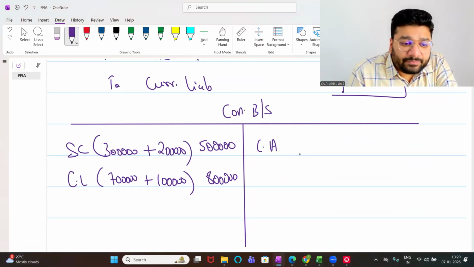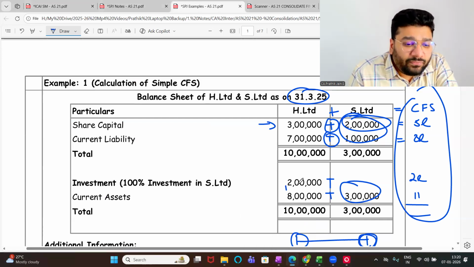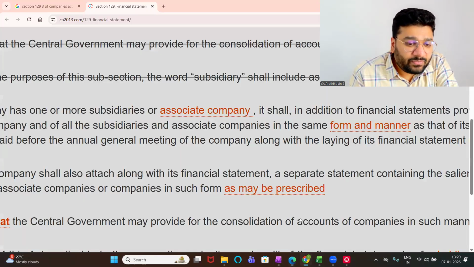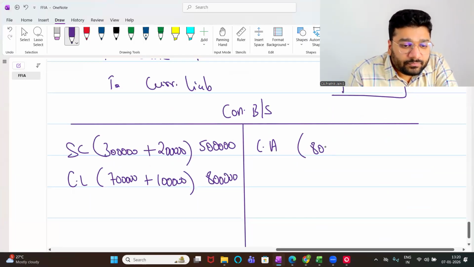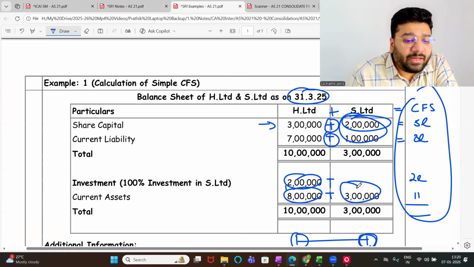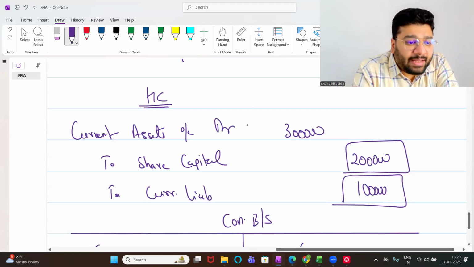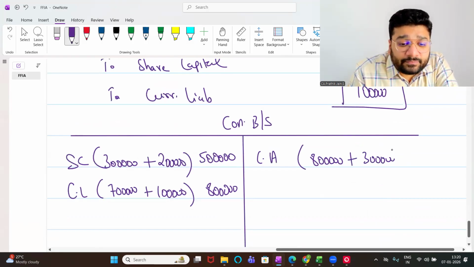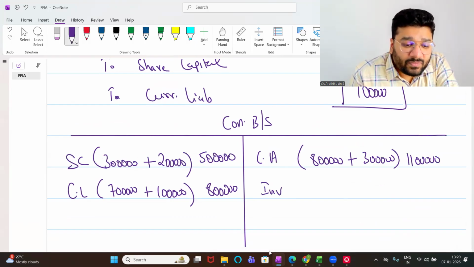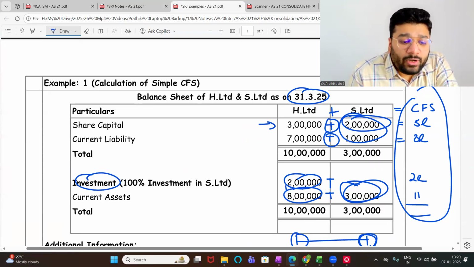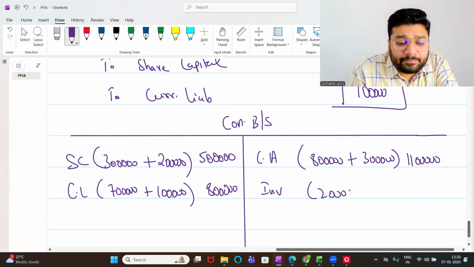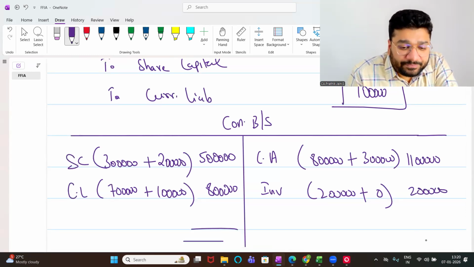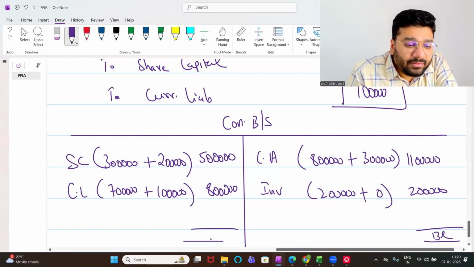How much is the current asset, people? Holding company is already having current asset of 2 lakh and 8 lakh. 8 lakh will put. How much is the current asset of the subsidiary? 3 lakh. You've given a debit of 3 lakh. Debit will increase your asset by 3 lakh. So plus 3 lakh. What is my total current asset? 11 lakh. Investment. Investment of holding is 2 lakh. Do we have any investment of subsidiary? No, zero. 2 lakh rupees. Can you please add and tell me the total, please? 13 lakh, 13 lakh. That's all, people.